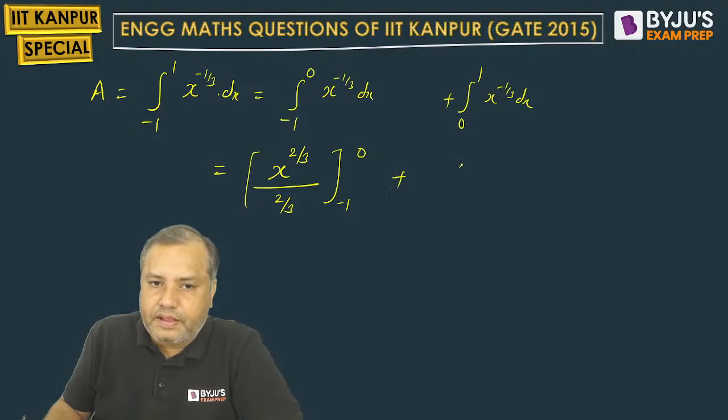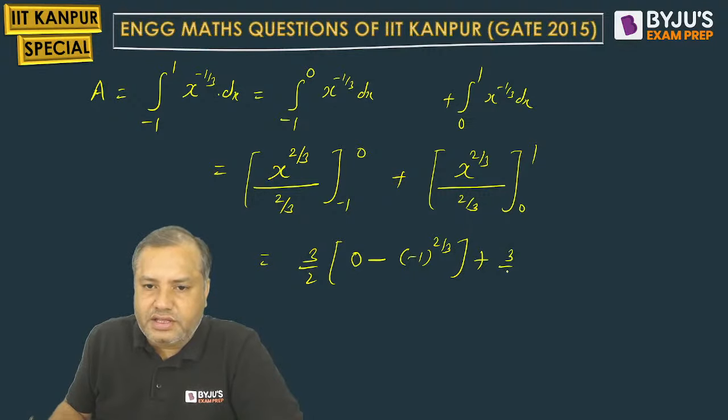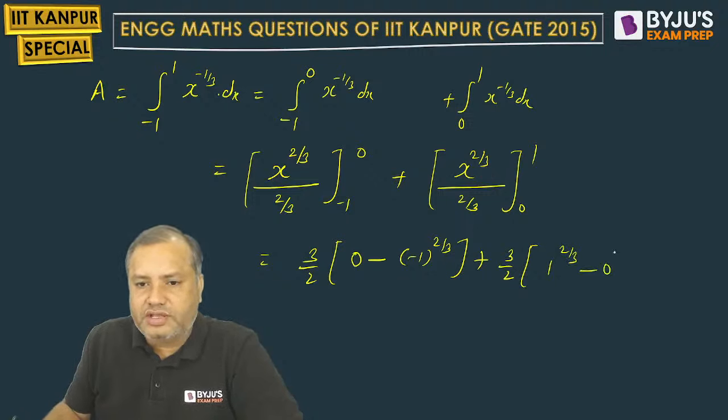Now again the same, but the limits will differ. 3 by 2 will be out, x to the power 2 by 3. When you put 0 it will be 0. Lower limit minus 1 to the power 2 by 3, then again 3 by 2, 1 to the power 2 by 3, and 0 to the power 2 by 3 will be 0.